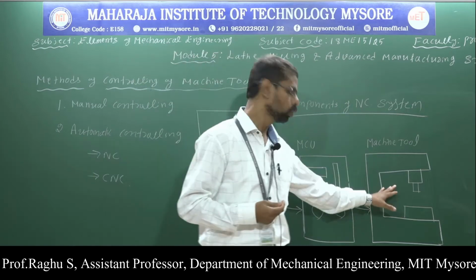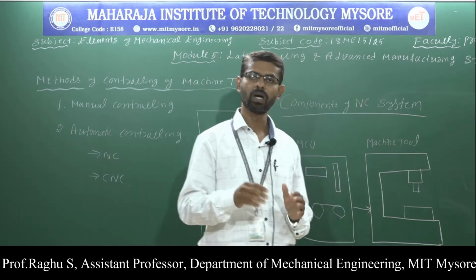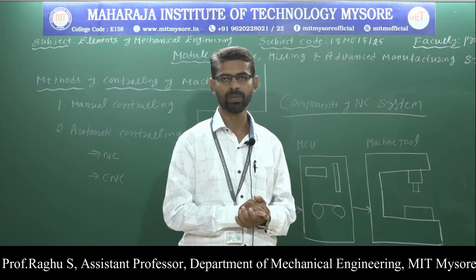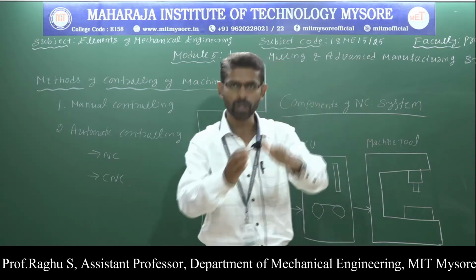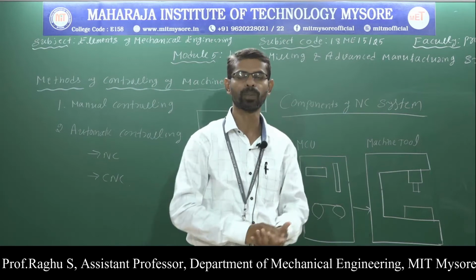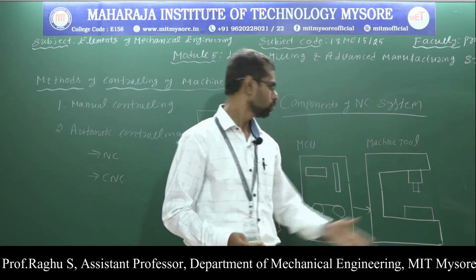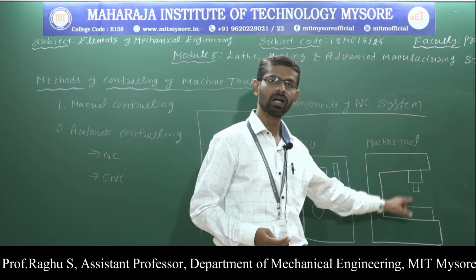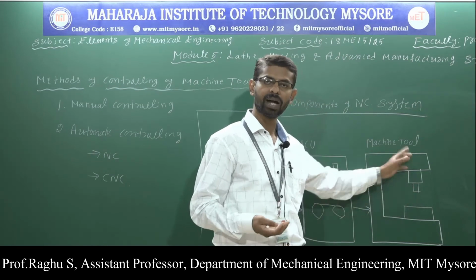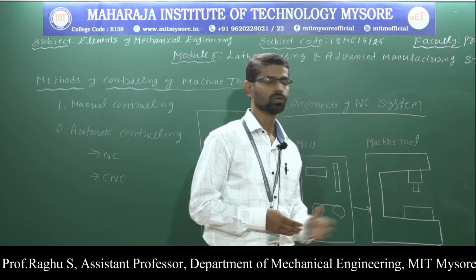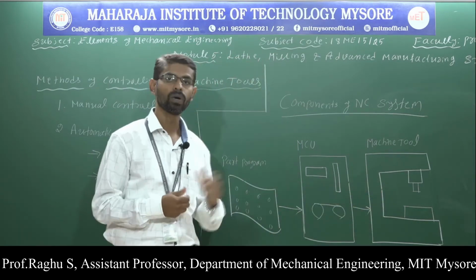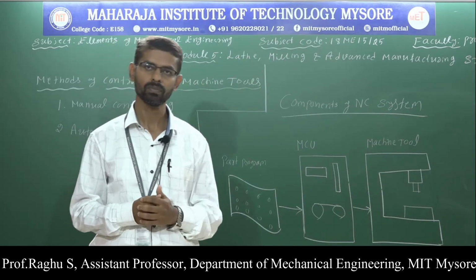The next one, machine tool. The machine tool performs operations on the workpiece. It converts raw material into finished product by performing various operations on the workpiece. Here it consists of work table, cutting tools, spindles and some auxiliary equipment and cutting fluid supply system. These are all the parts of NC machines.